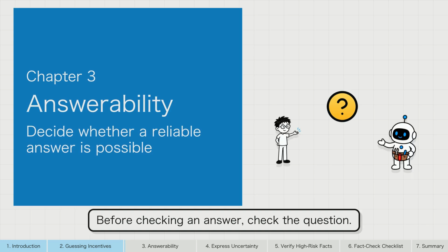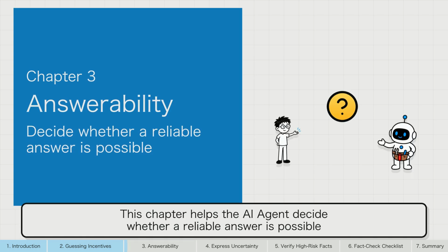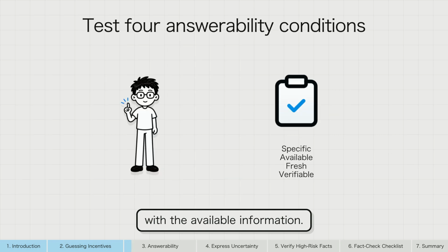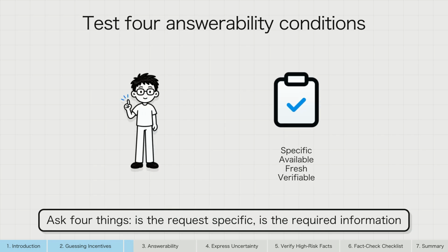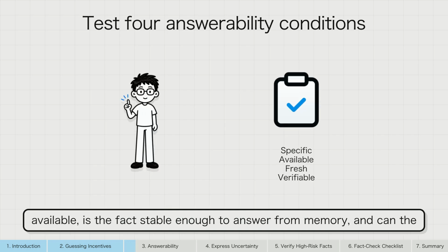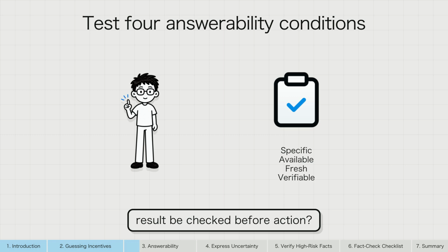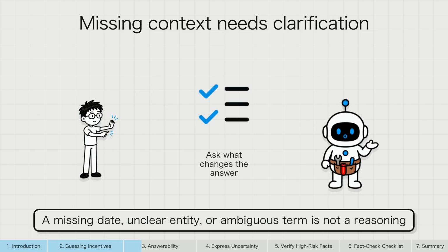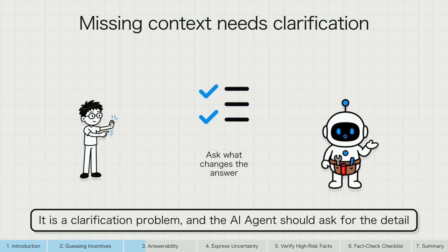Before checking an answer, check the question. This chapter helps the AI agent decide whether a reliable answer is possible with the available information. Ask 4 things. Is the request specific? Is the required information available? Is the fact stable enough to answer from memory? And can the result be checked before action? A missing date, unclear entity, or ambiguous term is not a reasoning challenge. It is a clarification problem, and the AI agent should ask for the detail that changes the answer.